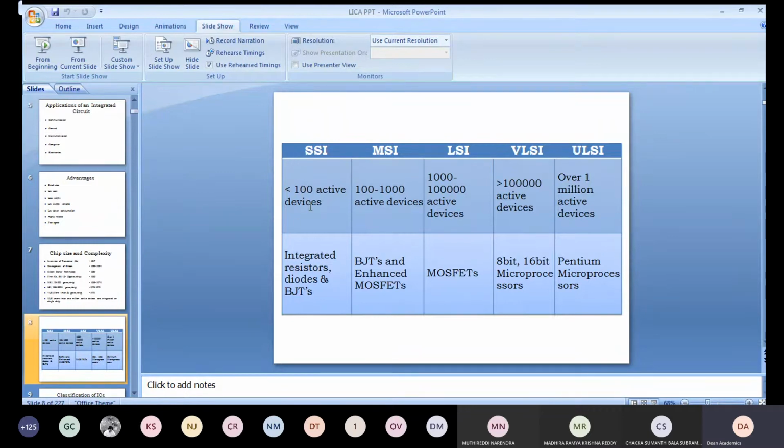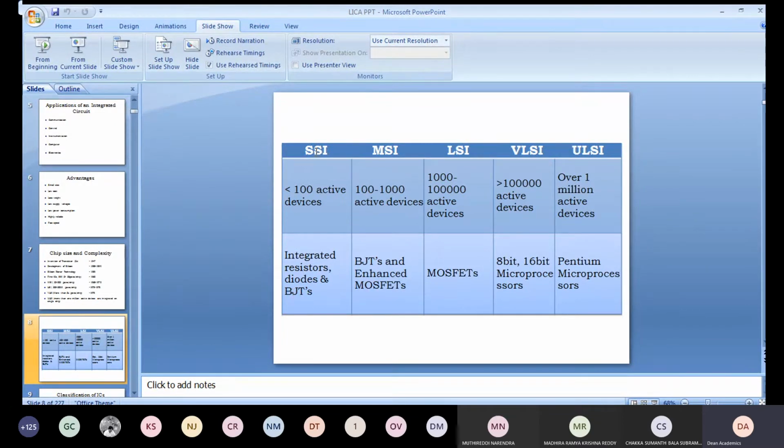In small scale integrated ICs, resistors were placed inside the IC, along with some diodes and some BJTs. Those days MOSFETs and FETs were also not there.